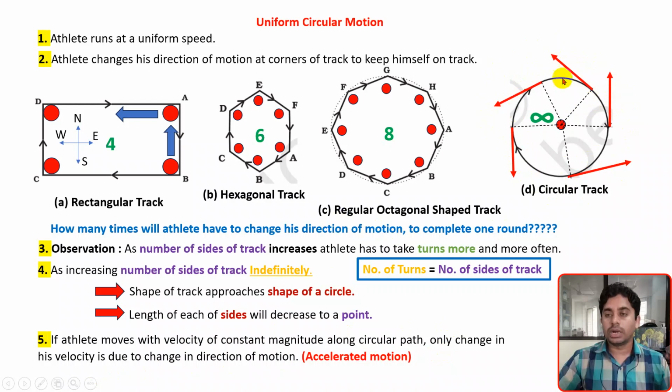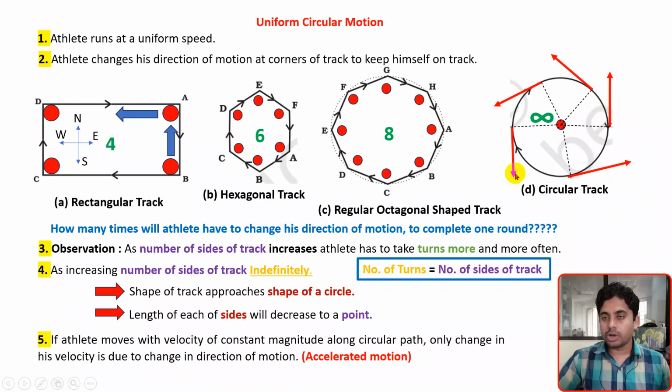So an infinite number of times he has changed his direction to stay on that circular track. For the regular octagonal shape he changed direction 8 times, for the hexagon 6 times, for the rectangle 4 times. But as this circular track is made of an infinite number of sides, he will take an infinite number of turns. Just for our understanding, here we have shown 5 turns, but like this an infinite number of turns will be there, right?